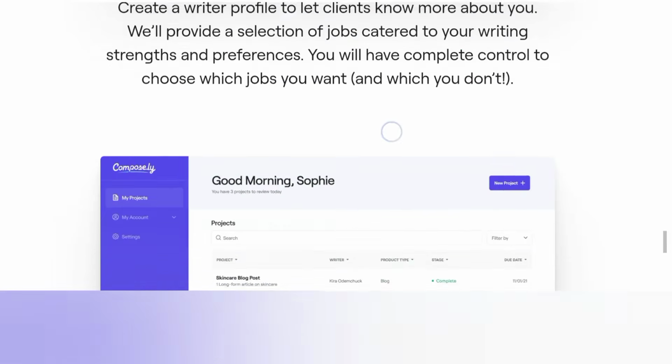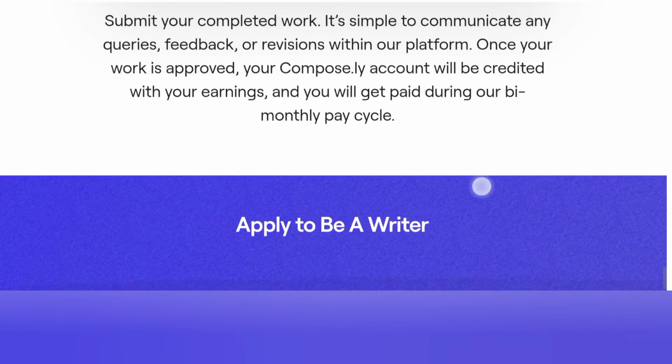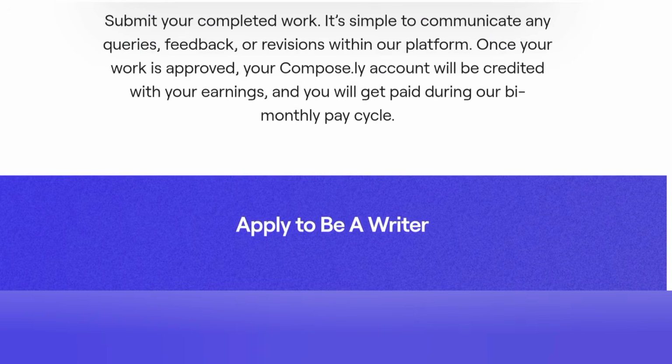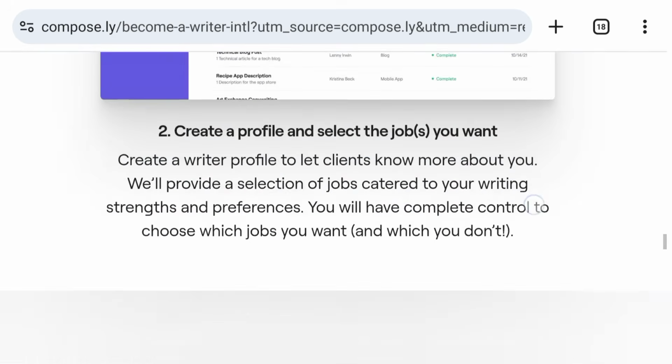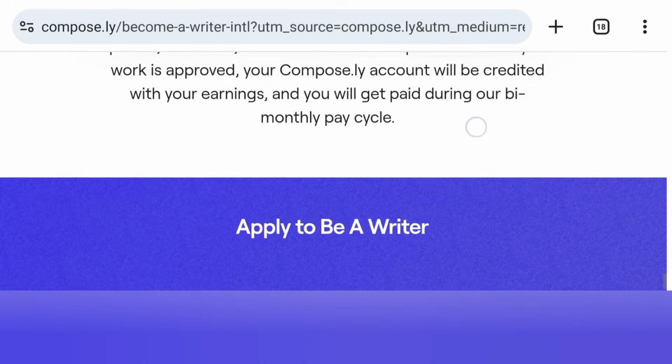First, you sign up. The second thing is you create a profile and then you select the job you want. The last one is you submit your work, and of course, you know what follows, right? So that's how it works. So go ahead and apply for this one here. Click on here and then apply.